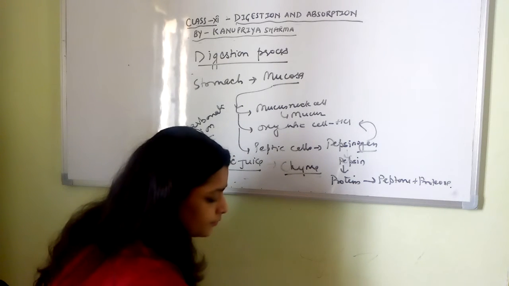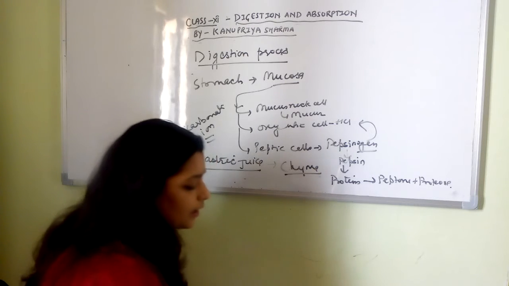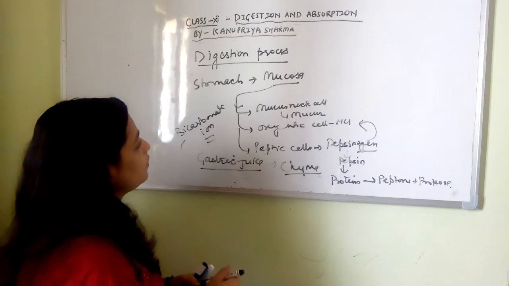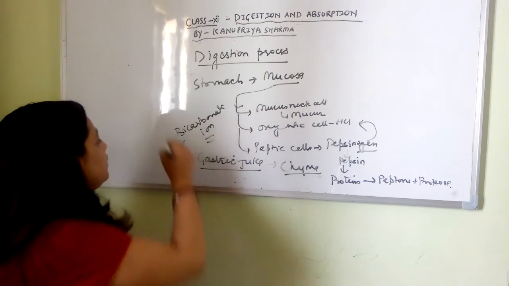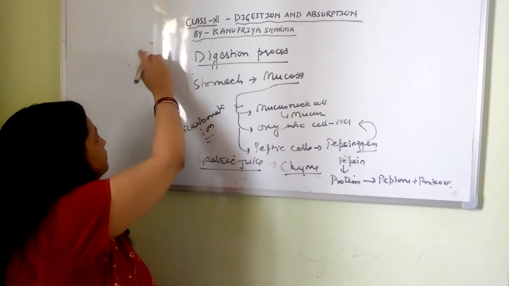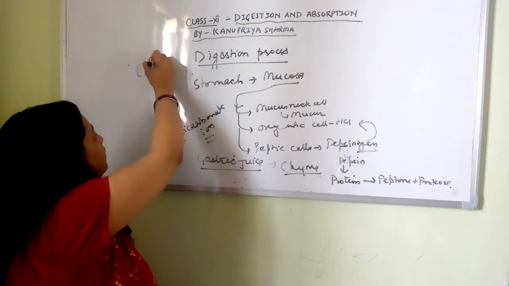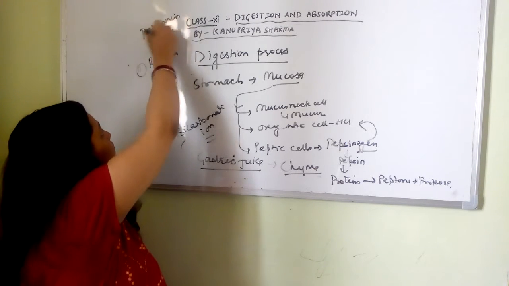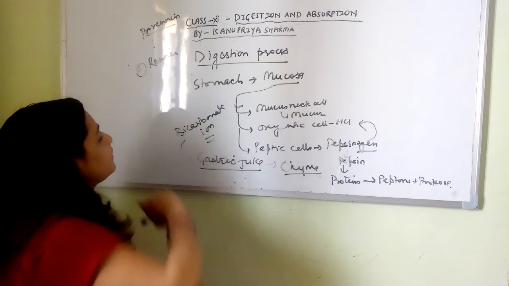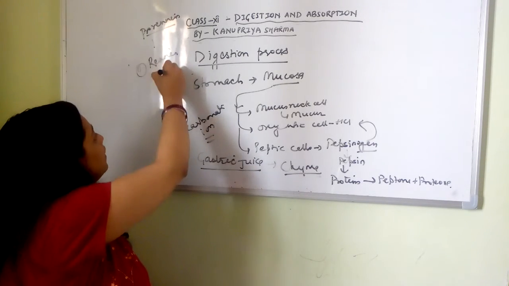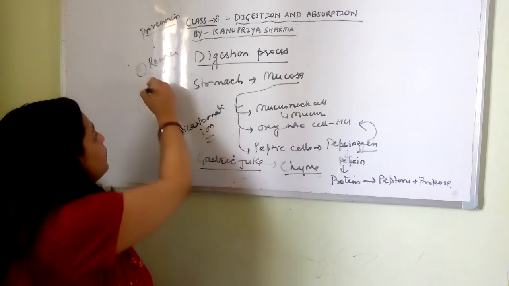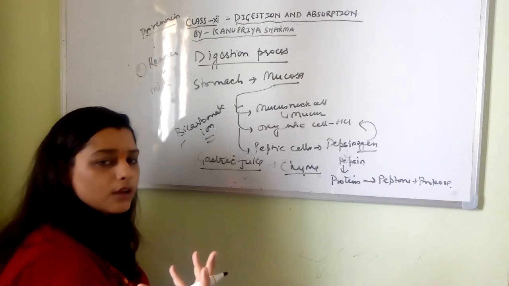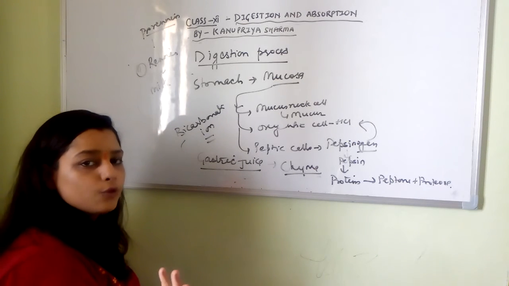Okay. There is one more enzyme in the stomach, and there is also intrinsic factor. Two more things I am adding. One is renin, which is produced in the inactive form prorenin and gets activated into renin. Renin works on the milk protein casein and breaks it down. It is found a lot in small kids and infants, because their food is milk only.